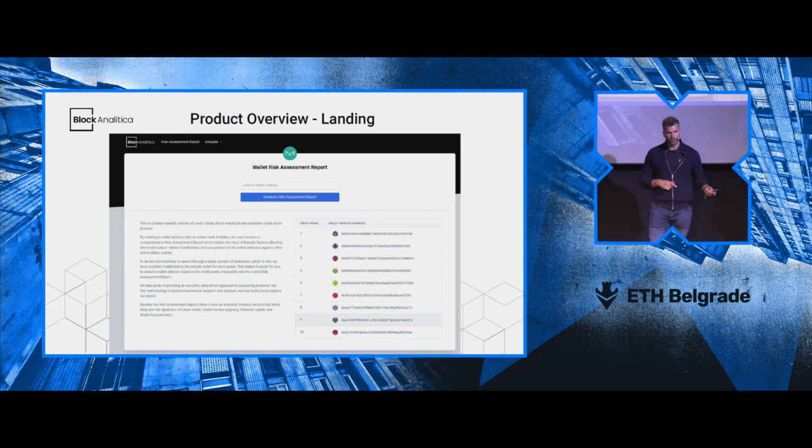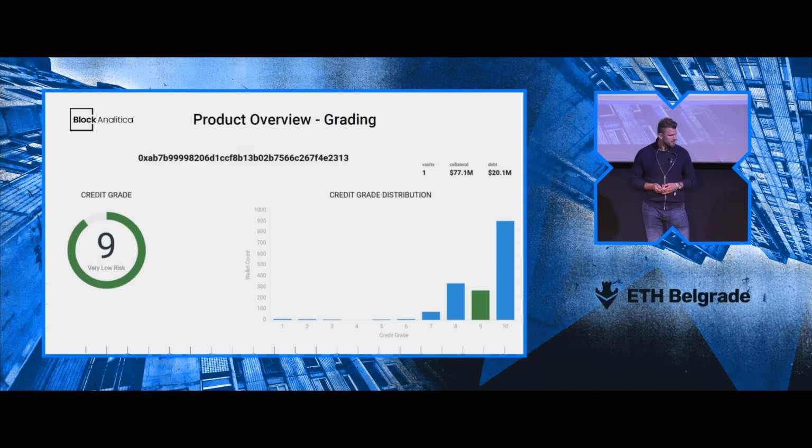Or, given that there are many wallets and you need to look on chain or on some dashboards to get the right wallets, you can also have sample wallets for each of the credit grades, and you can click through that and get the reasoning behind the credit grade as well. And that's one of the key components that I'm going to go deeper into.